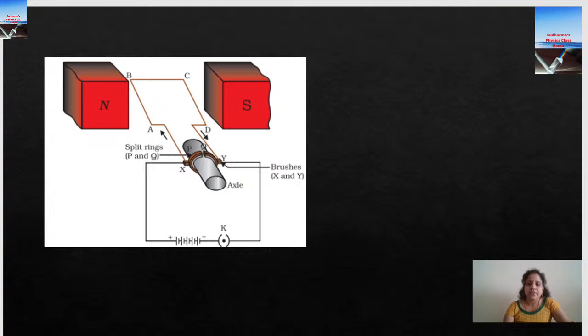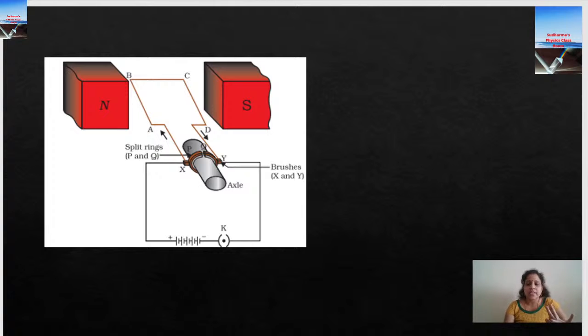And never learn by heart what is happening here. Learn how it works and write it, because if the polarity of the battery changes in the diagram you draw, the complete explanation will be in reverse order. So make sure you learn how it is working, then write it in your own words. It's not mandatory to memorize and write anything, because it's the functioning of a device. You have the freedom to write it in your own words.